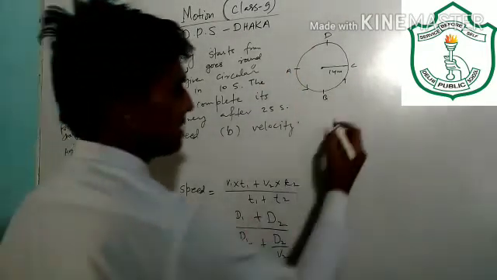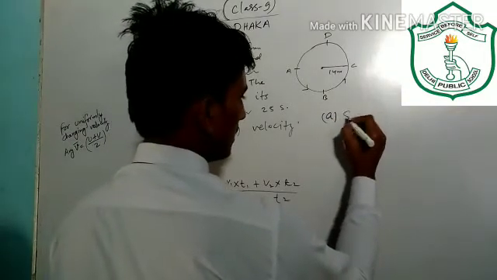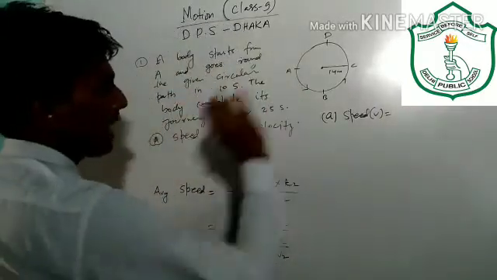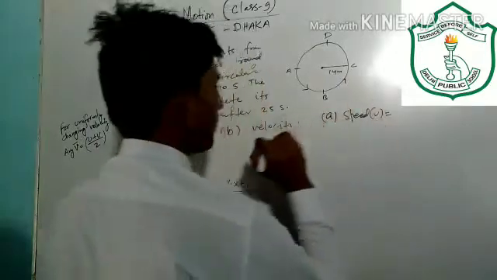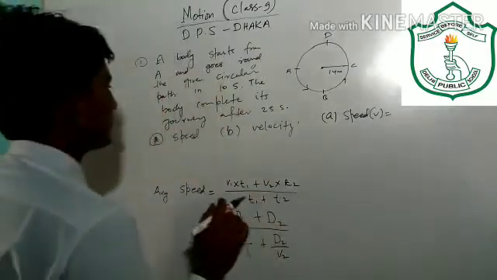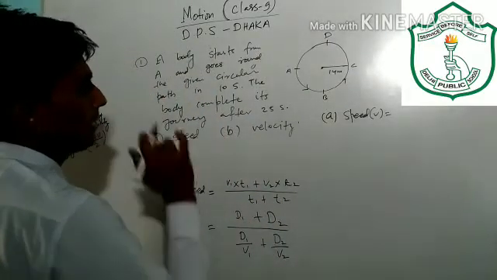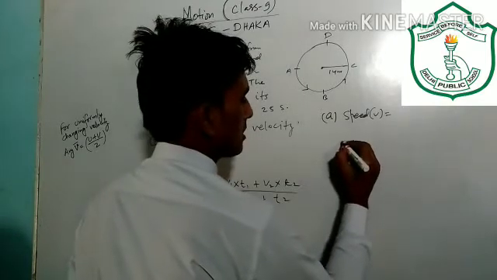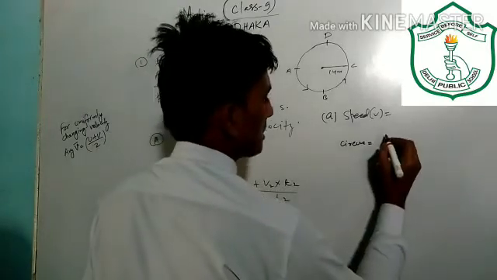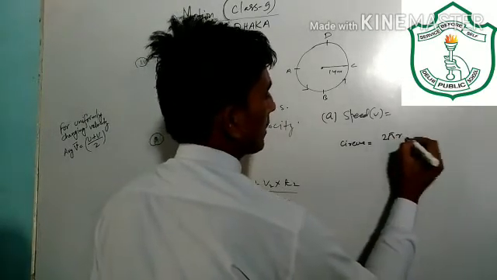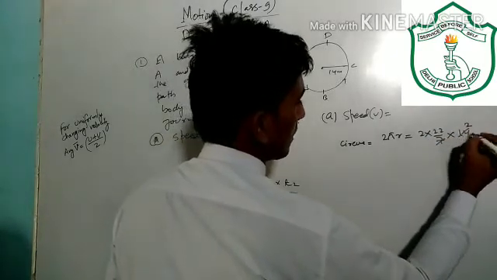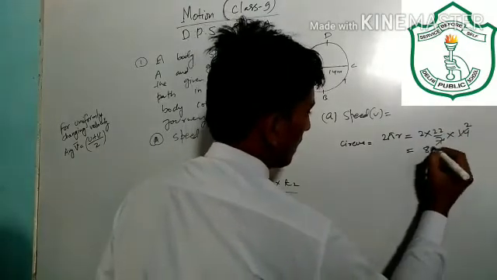So see here, what is the formula for speed? That is distance upon time. Speed v is equal to distance upon time. So here distance is how much? First of all, let us find the circumference. Circumference is 2 pi r. That is equal to 2 into 22 by 7, r is 14. So that is equal to 88 meter.